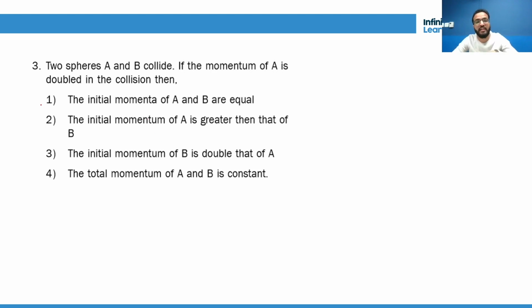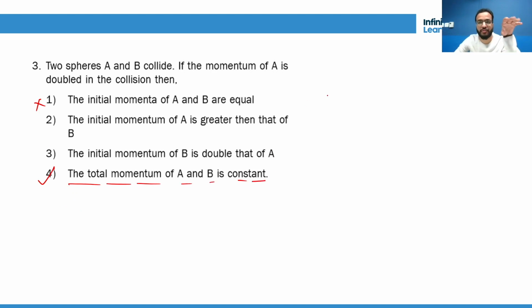The initial momentum of body A and B are equal. That is wrong, because they have not mentioned anything like that. Okay, the initial momentum of A is greater than that of B. That is also not given. The initial momentum of B is double that of A. That can also not be found right now. Total momentum of A and B is constant. Yes, it is constant, no matter what kind of collision it is.